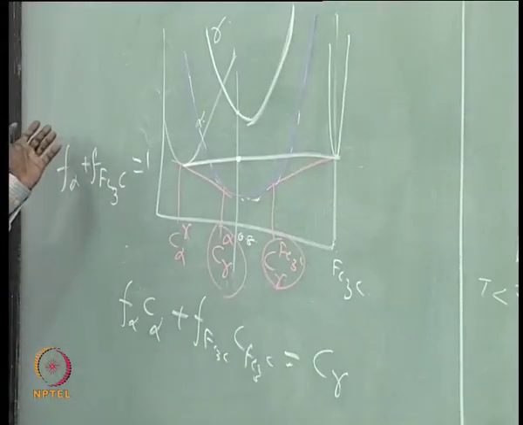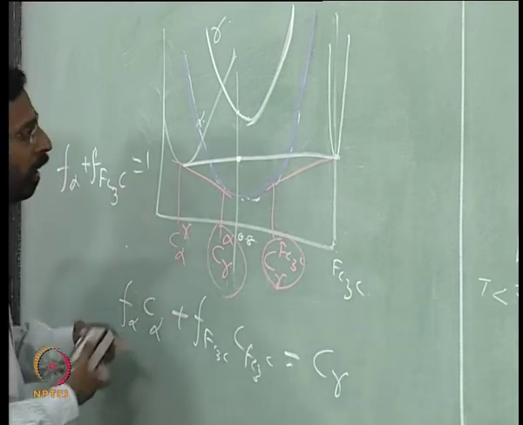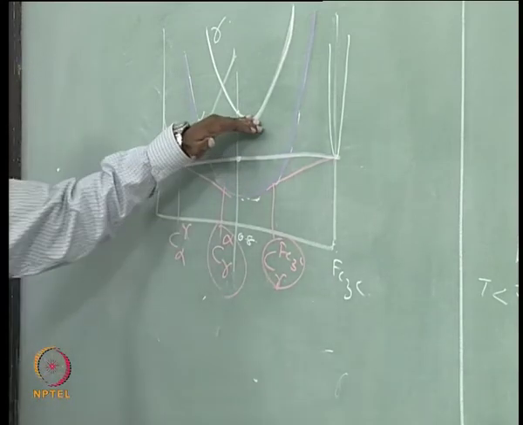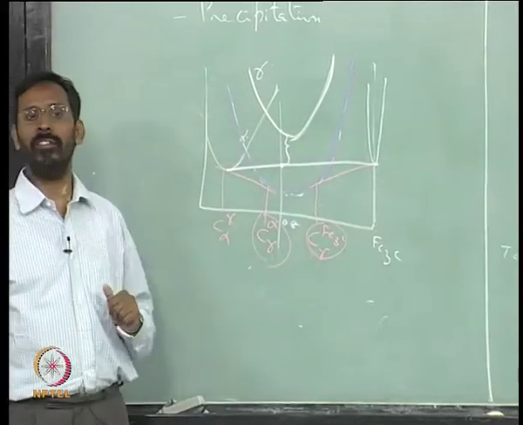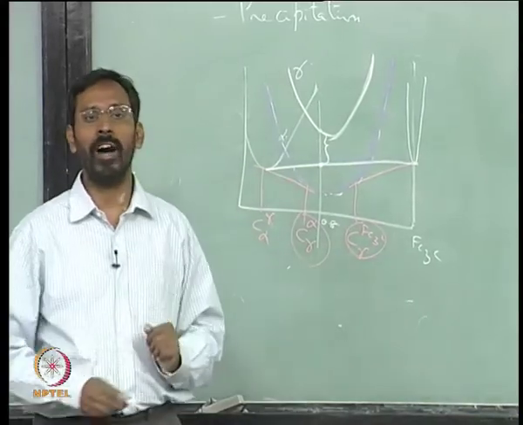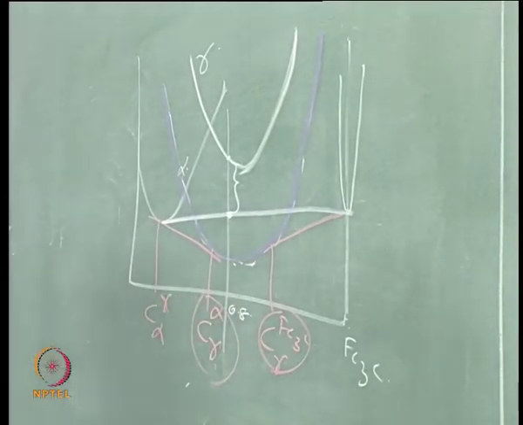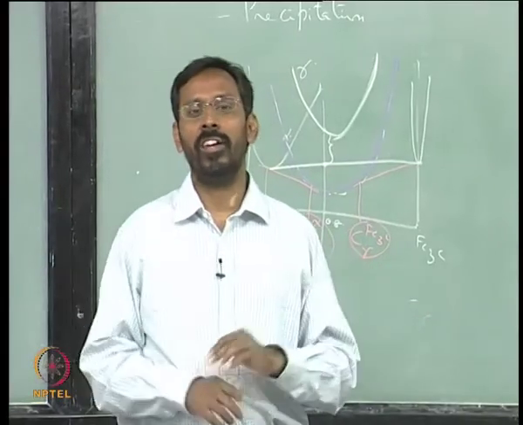Whichever phases we are talking about, here alpha and cementite, you can call it alpha beta, you can call it alpha gamma, anything that you call it. The same equation, and for liquid to solid also we use the same thing. So, the moment I come to a temperature which is below that, now you have a situation here. There is a driving force, because of which gamma does not want to remain as gamma, it wants to precipitate alpha plus Fe3C. The question now is how does this transformation get initiated?